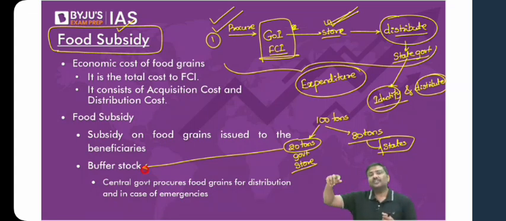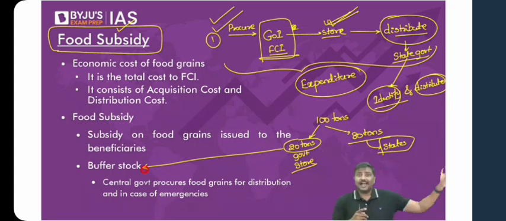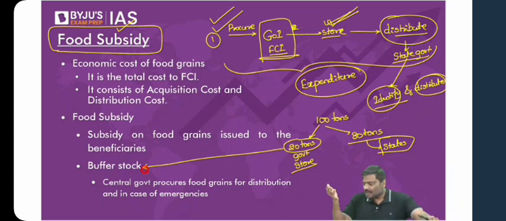Government of India says, what if in the coming months suddenly there is a disruption in the supply? I'll give you an example. What if in the coming months there is a sudden disruption in the supply or there is a sudden rise in the demand for food grains? Don't you think in the last 1.5 months the same thing has happened in the context of wheat? The prices of wheat have increased a lot in the last 2 months. It has increased by 10%, 15%, 18% like this. Why? There is an expected disruption in the supply. So there is a higher demand, lower supply. What has happened to the market prices? Market prices have started increasing.